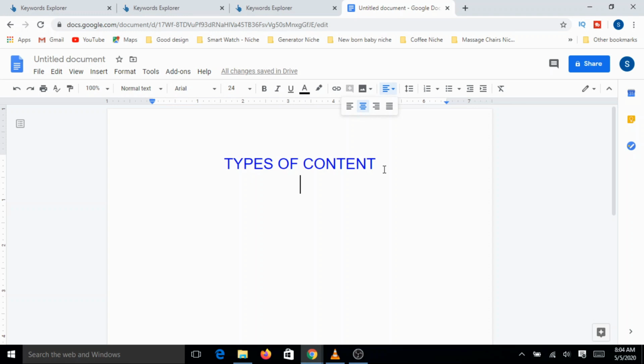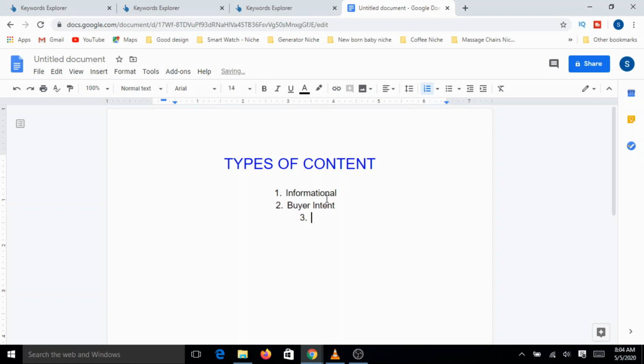Mainly, once you identify any topic or any keyword, primarily there are two types of content that you can create for that topic. Number one is informational, and number two is buyer intent.